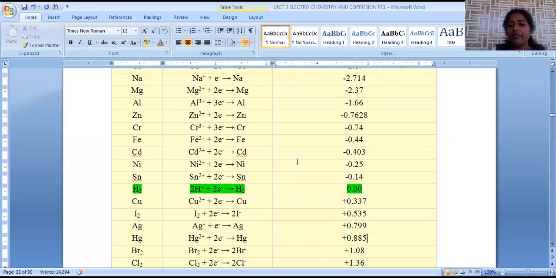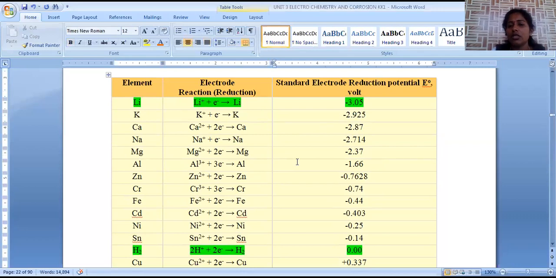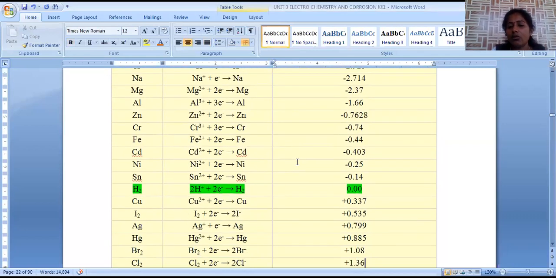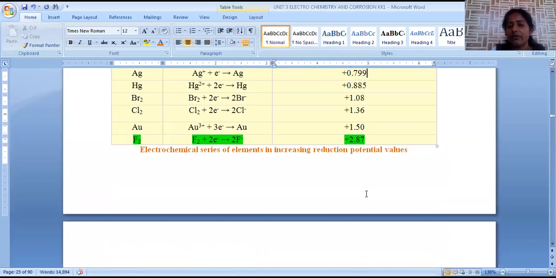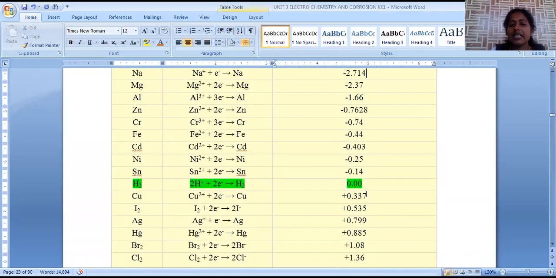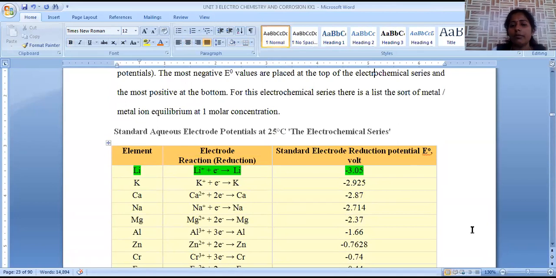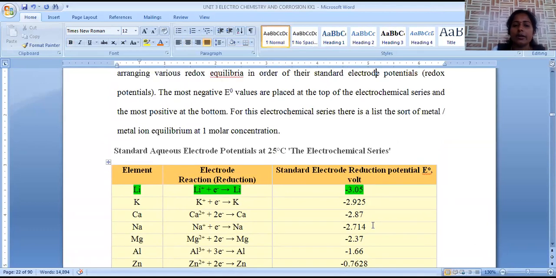The topmost metals have negative electrode potential values. As we descend, what happens? At a particular point, we get zero voltage, and gradually an increase in electrode potential values is observed. This kind of representation of all the metals' standard reduction potential values in increasing order is called the electrochemical series.